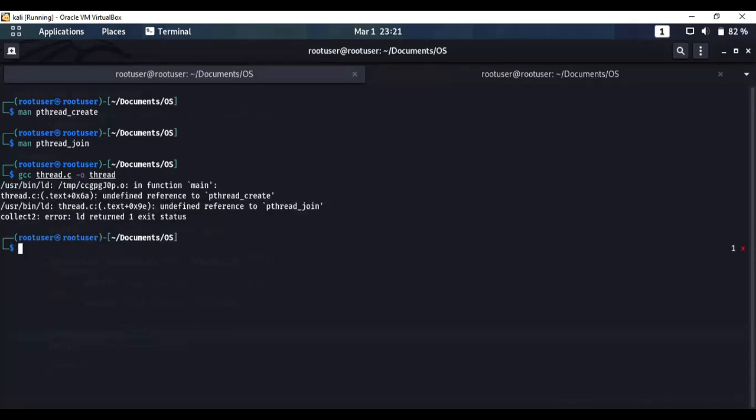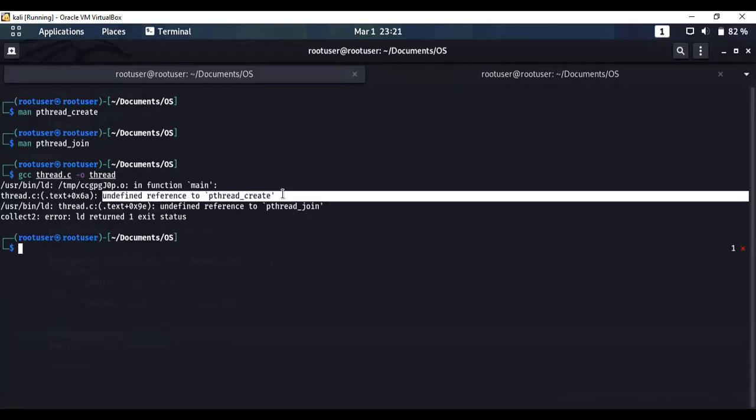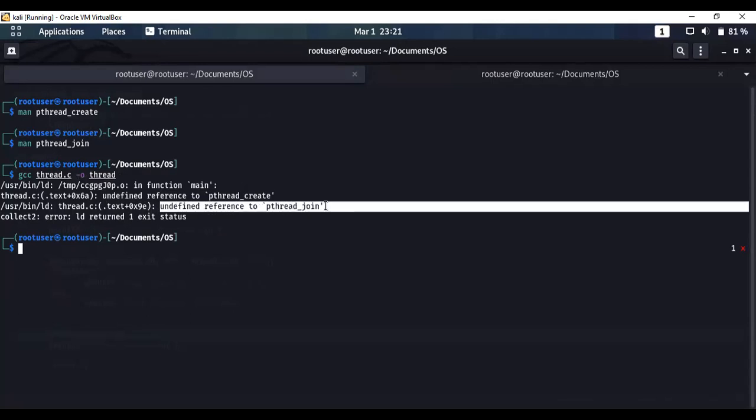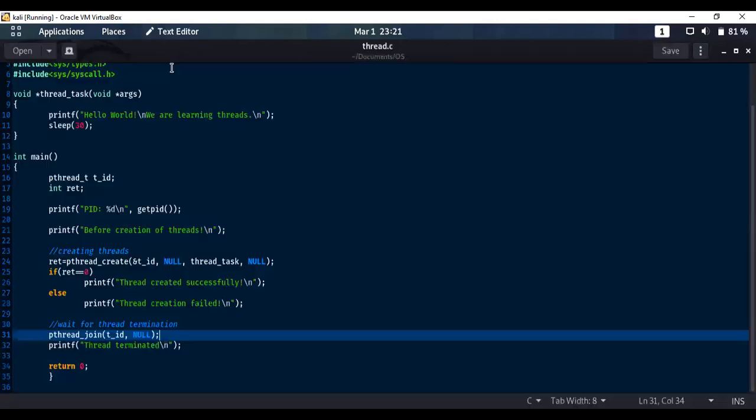Let's execute it. As per normal execution instruction, we see that this command throws 2 errors. First is undefined reference to pthread_create, and second is undefined reference to pthread_join. Now, what are these errors? Let's get back to our code.